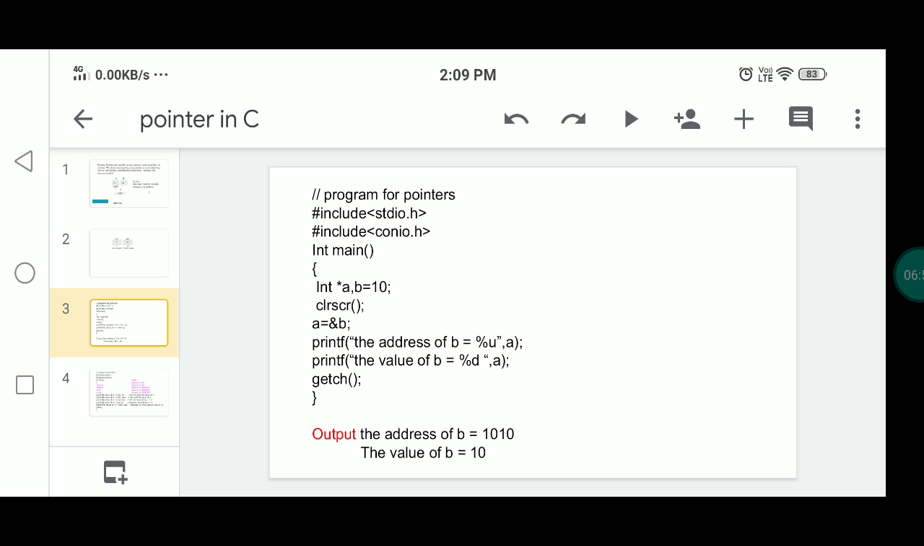But we can assign the address of b to a. A is the pointer variable, so you can use the pointer variable in the printf statement. The first time you print the variable a, you print the address of b. The variable a is the pointer variable that can be assigned the address of b. In the next statement you print the value at that address, that is 10. This is the example of pointer.